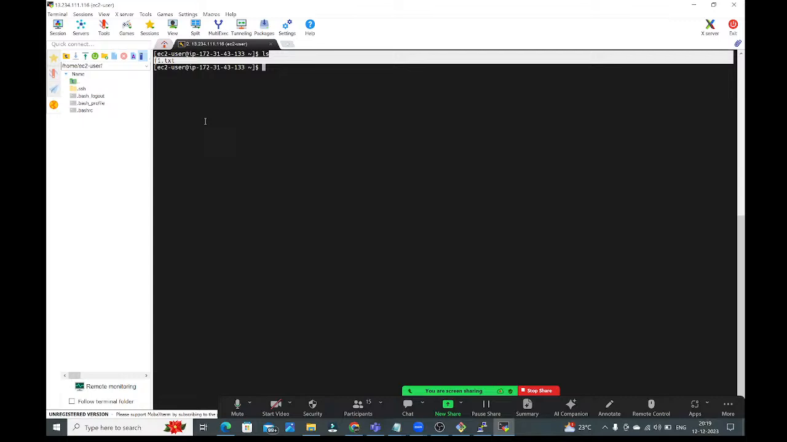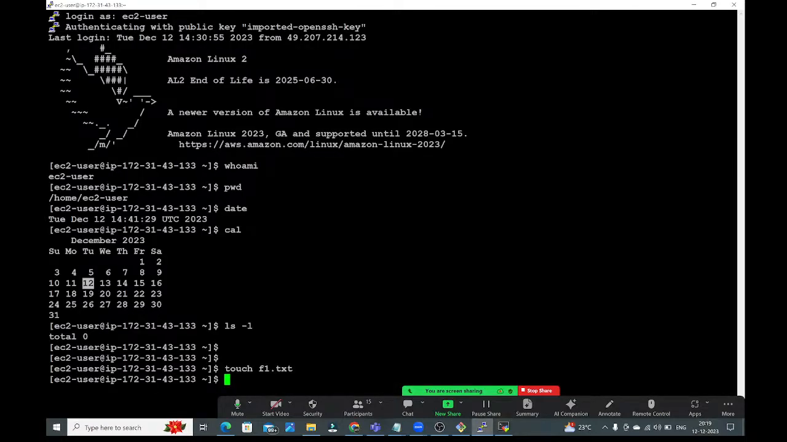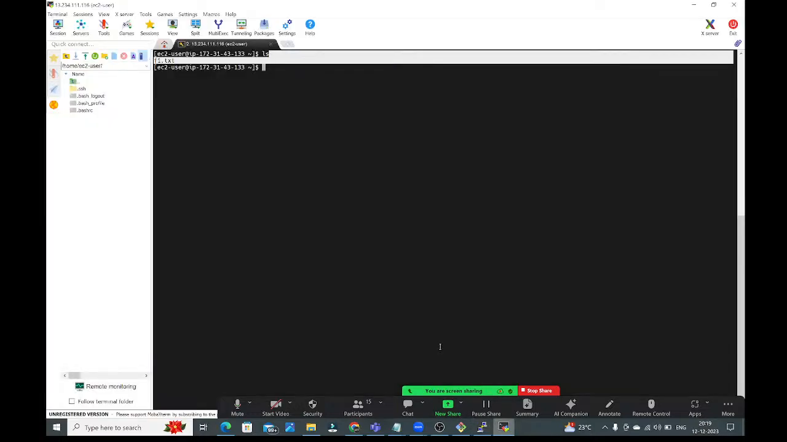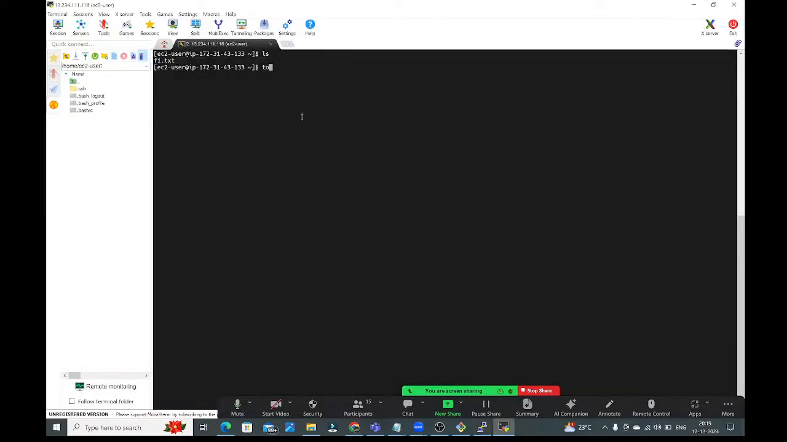Some people will create the files, some people will execute the files, some people will modify the files. Different operations they can perform. Now here, go to the putty. In the putty you can check how many files are there. Only f1.txt. Now from the mobile stream I'm going to create one more file.